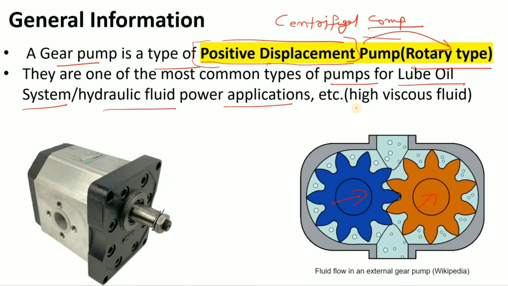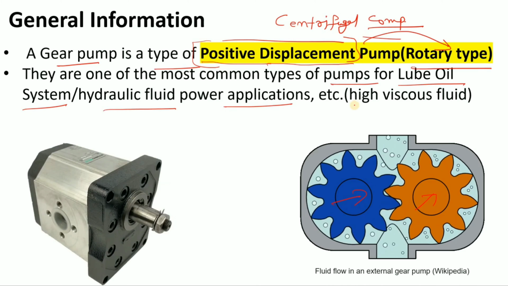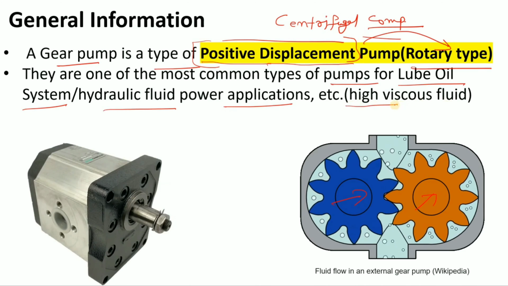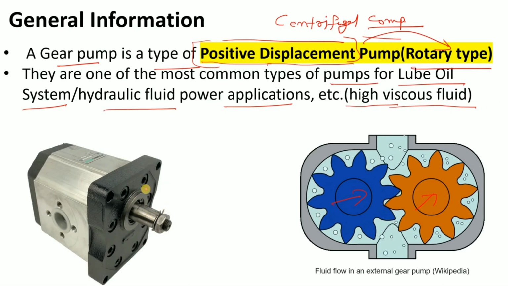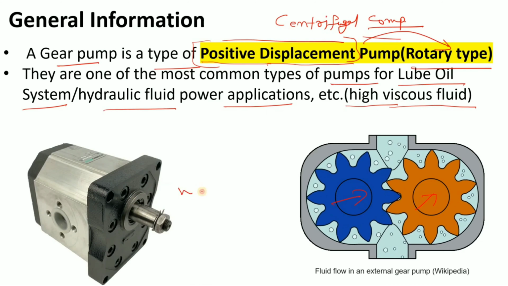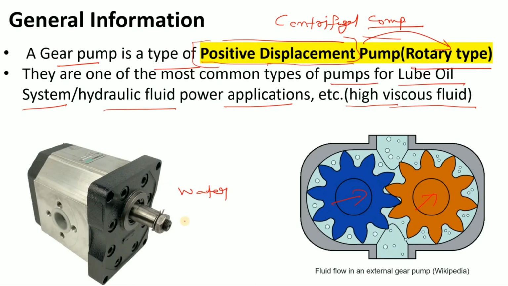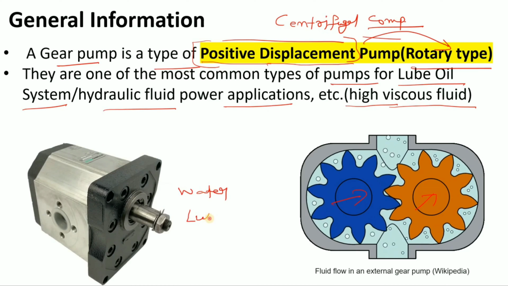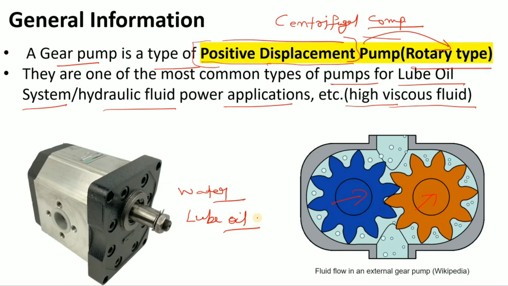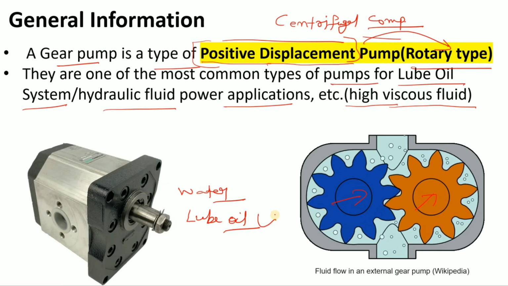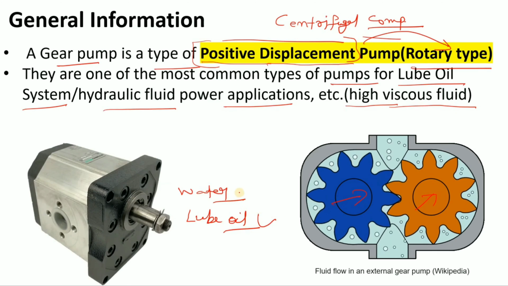Most of the time, the salient feature of the gear pump is that it can lift or pump high viscous fluid. Okay, let's suppose you have two fluids. The first one is water and the second one is, let's suppose, lube oil. If I ask you which has a higher viscosity, then simply you will say that sir, lube oil has a higher viscosity as compared to water.